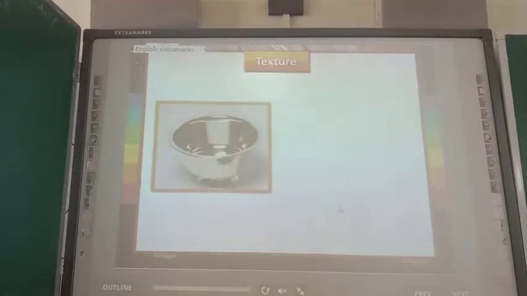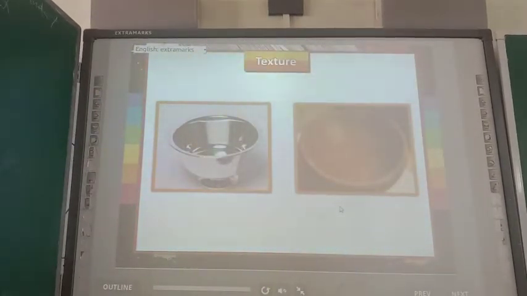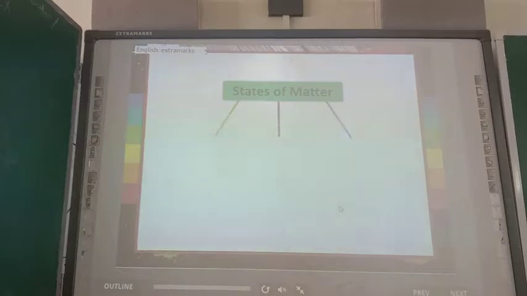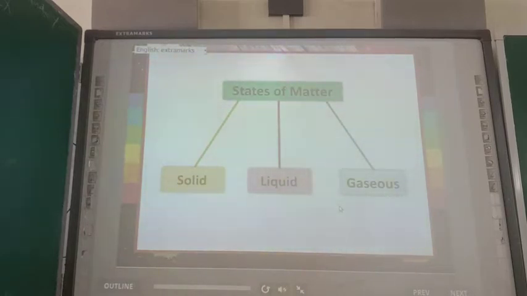Different materials have different textures. Some materials have a smooth surface such as steel, whereas some other materials have a rough texture such as wood. All the objects exist in one of the three states of matter, which are solid, liquid, and gaseous states.